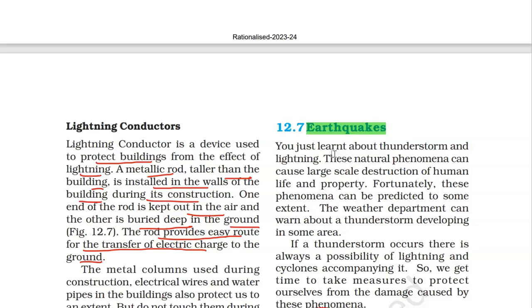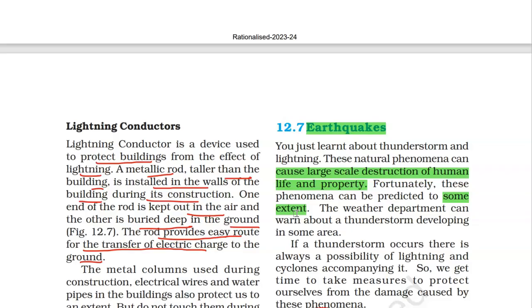So we have learned about lightning and thunderstorms. Now we know that these natural phenomena, whether it is lightning or an earthquake, cause large scale destruction of human life and property. Fortunately, some of these phenomena can be predicted to some extent, not always.